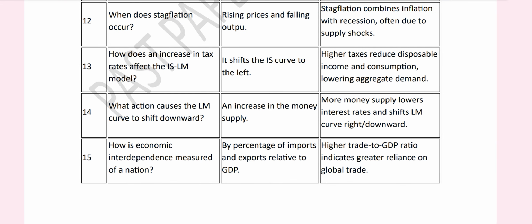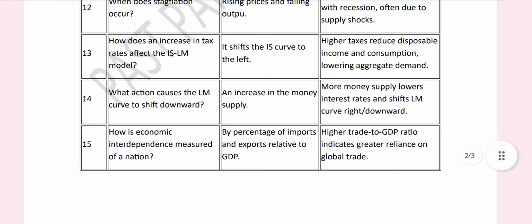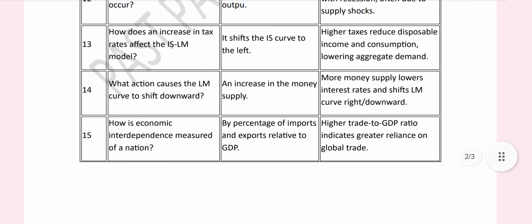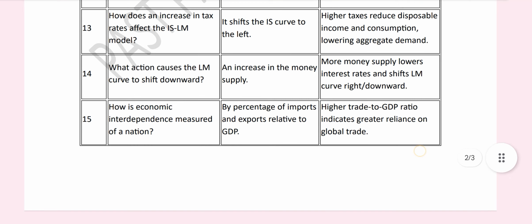How does an increase in tax rates affect the IS-LM model? It shifts the IS curve to the left. Higher taxes reduce disposable income and consumption, lowering aggregate demand.